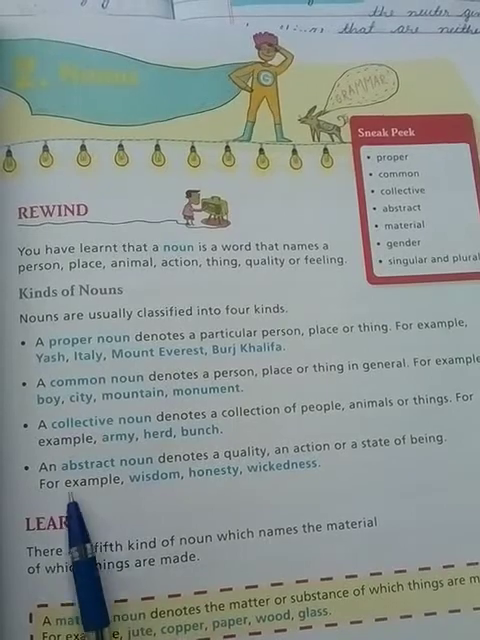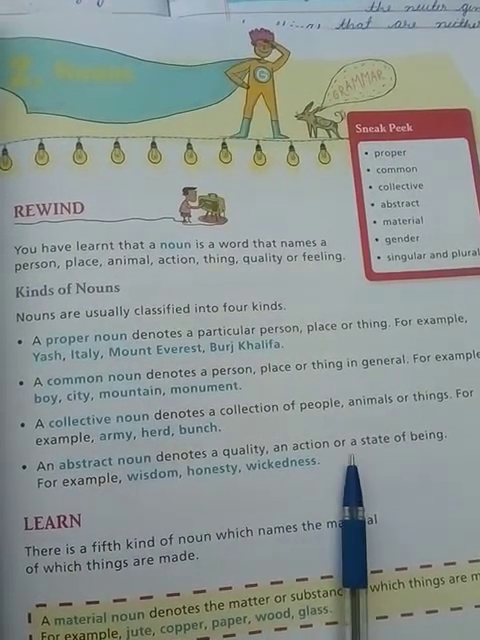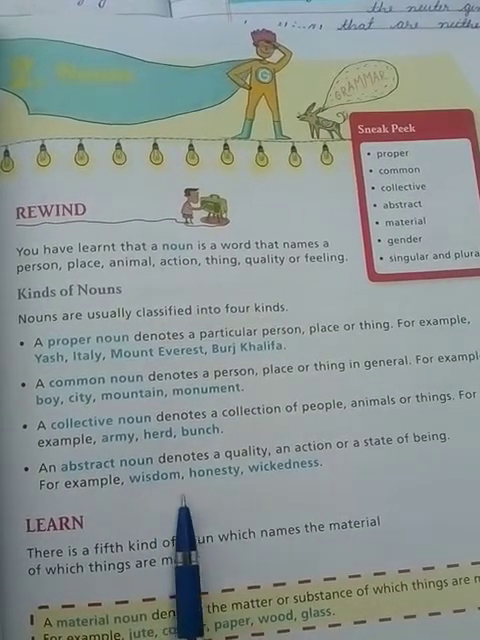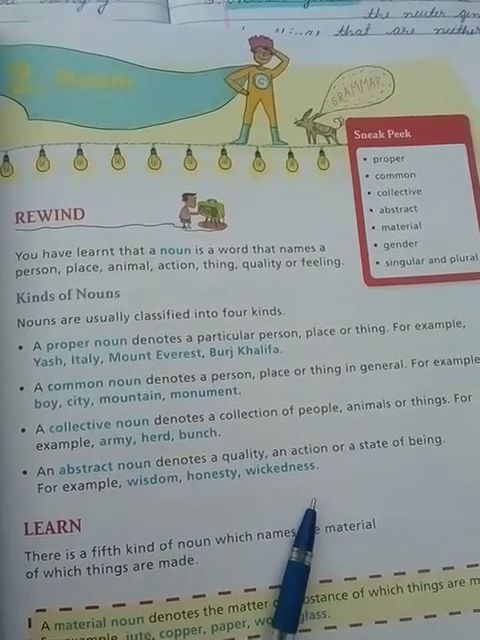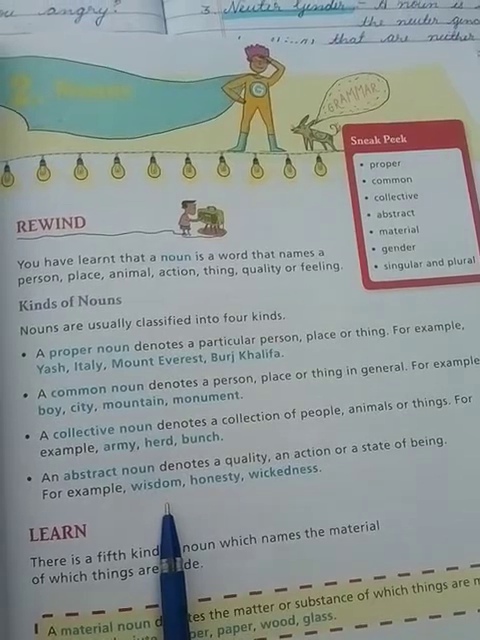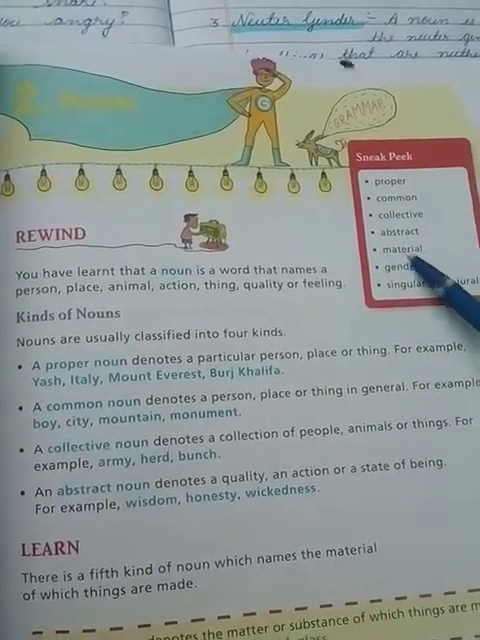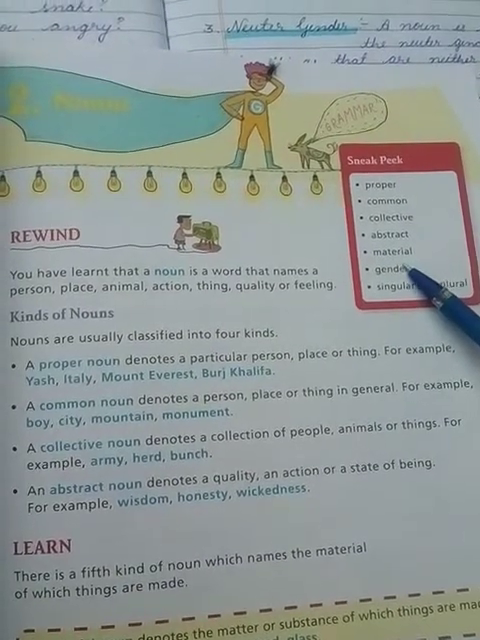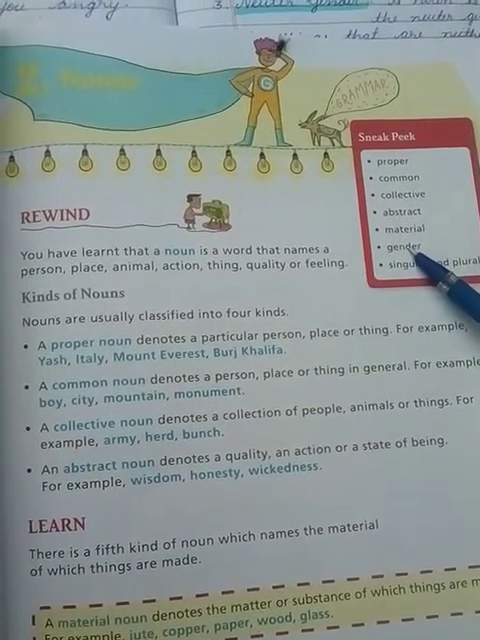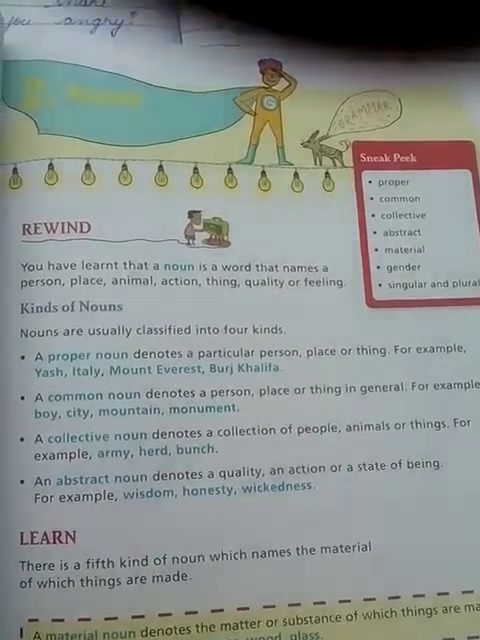And the fourth one is the abstract noun, which denotes a quality, an action or a state of being. For example, wisdom, honesty, weakness, sadness, happiness. These are the words which show our feelings, qualities and actions, so they are called abstract nouns. And the fifth one is the material noun. It is the name given to any material, suppose oil, water, milk. These are called material nouns.